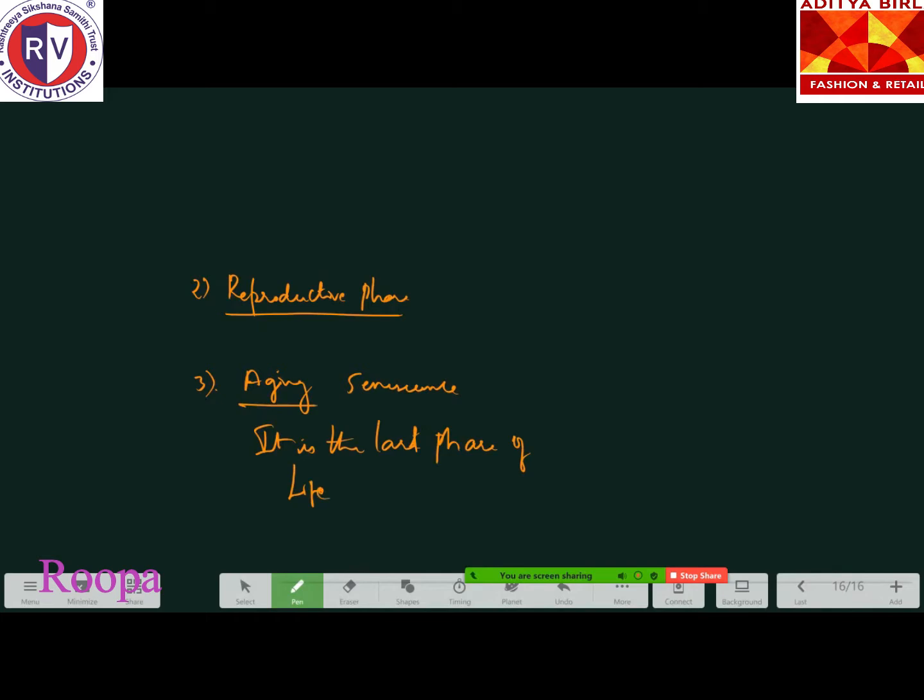Lifespan, right? Lifespan you have already studied on the first page of your second PUC textbook. I didn't go into detail with lifespan because it is a reduced portion. Lifespan is the time period between the birth and the natural death of an organism, right? The natural death has to take place for an organism, that is called lifespan. So the last phase of the lifespan is what? It is the last phase of lifespan. What happens in the senescence phase?